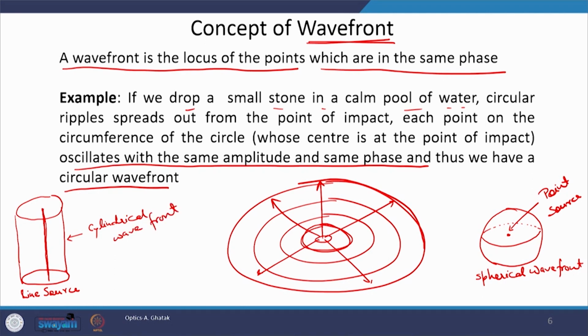Similarly, suppose we have a source which is in 2D and it is extending to infinity in both these two directions, then it will emit a plane wavefront. Suppose this is your source, then it will emit a wavefront which would look like this.